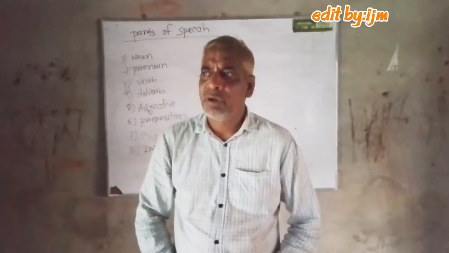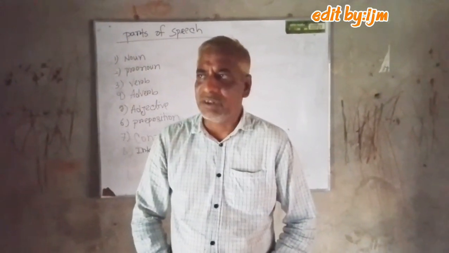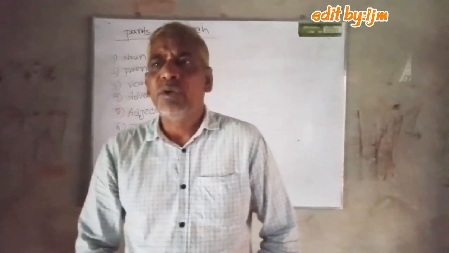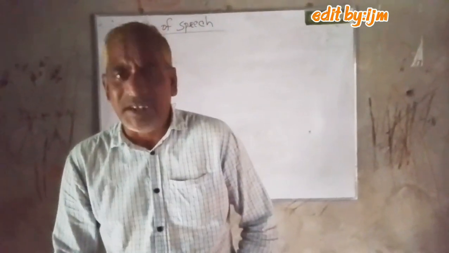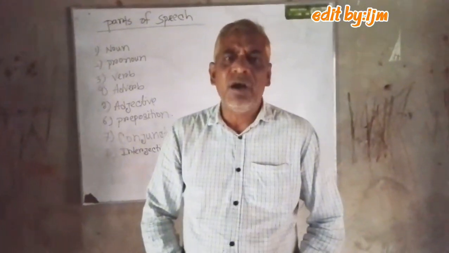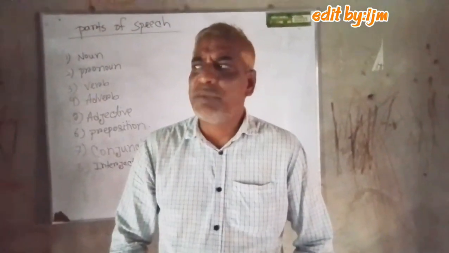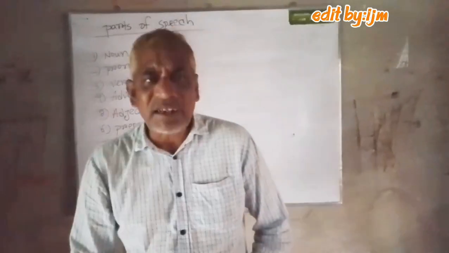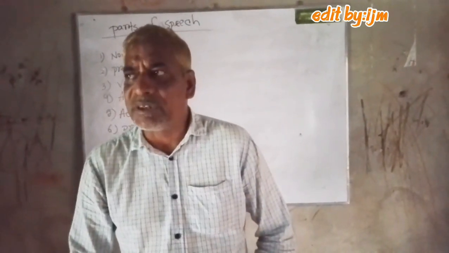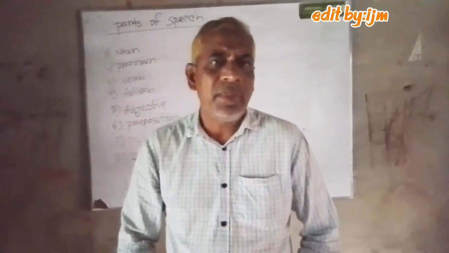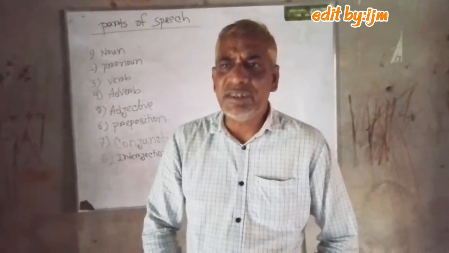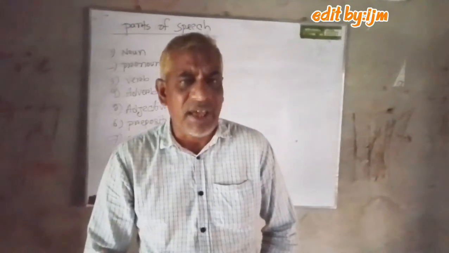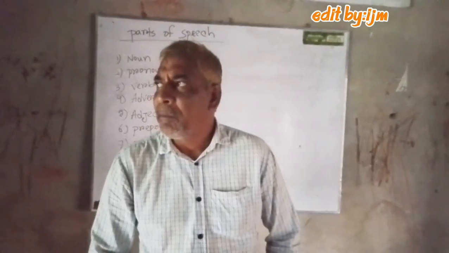And next, conjunction. Conjunction means connecting a word or sentence. To a word or sentence, that means conjunction. And the last part of speech is interjection. This is another style. Interjections like alas, hurrah.